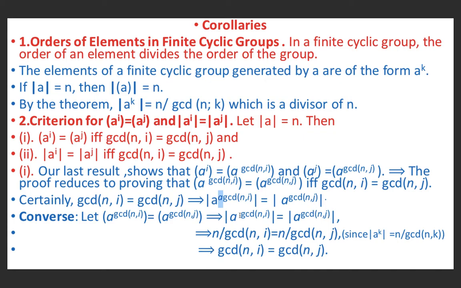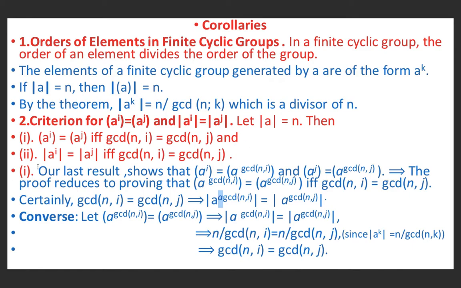It means by the formula, n upon gcd(n,i) is equal to n upon gcd(n,j), because the order of a^k is n upon gcd(n,k). And this implies gcd(n,i) is equal to gcd(n,j), by cancelling n on both sides and cross multiplying. So we have proved the first part.